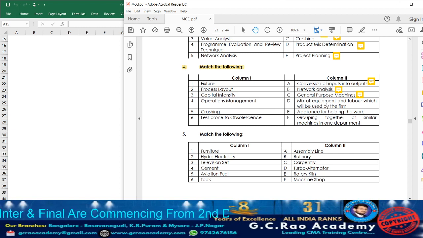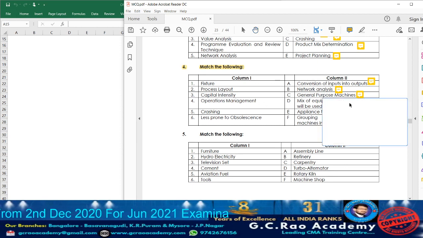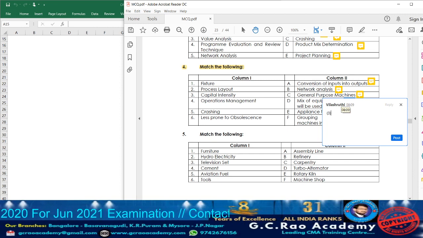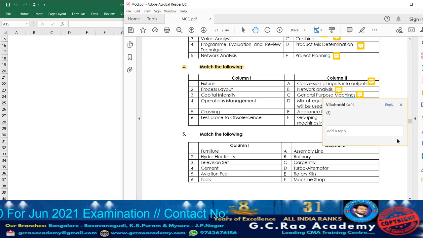Now moving on to point D. What are they telling? Mix of equipment and labor which will be used by the firm. That is nothing but capital intensity, used so as to meet the increased demand. So accordingly, take down point number 3.